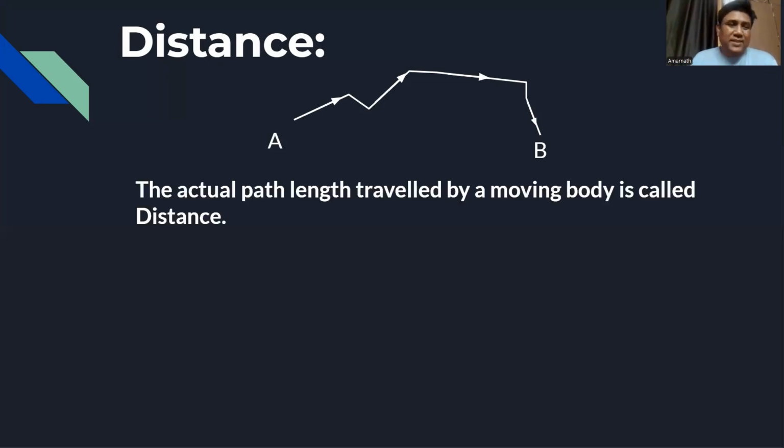Well, you please write down the definition of distance. The actual path length traveled by a moving body is called distance. Distance has no definite direction, so it is a scalar quantity, and the SI unit of distance will be meter only. Well, you please keep on writing simultaneously along with me. Listen to it properly, understand it also, and write also.